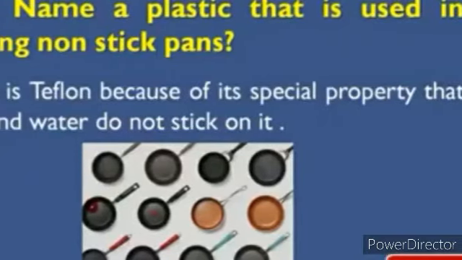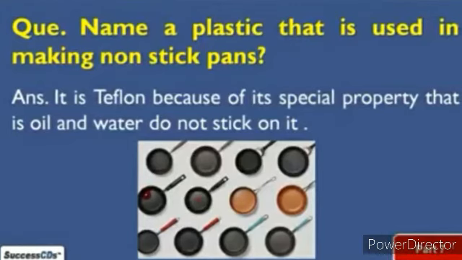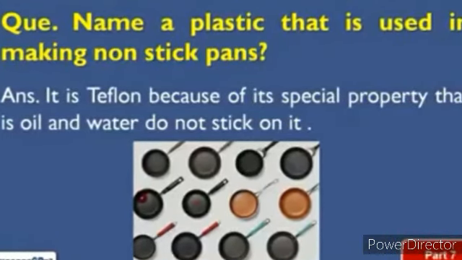Teflon is used in making pans because oil or water do not stick on it, so they are called non-stick pans. It is good for cooking because oil and water do not stick on it.